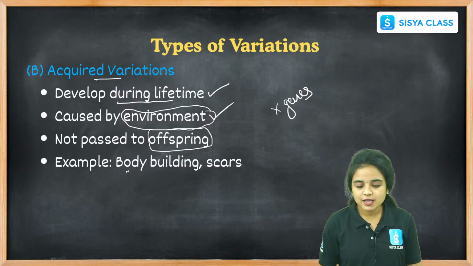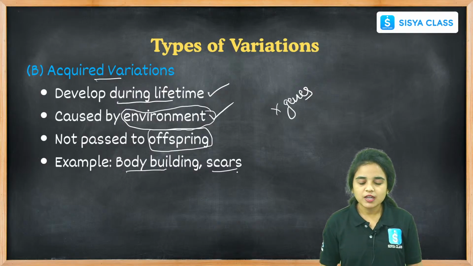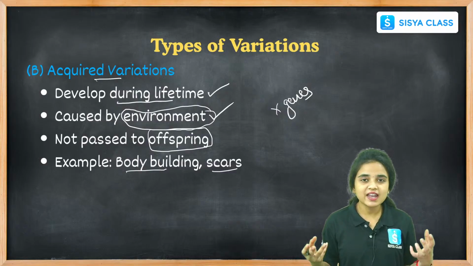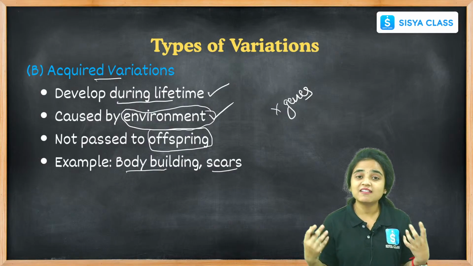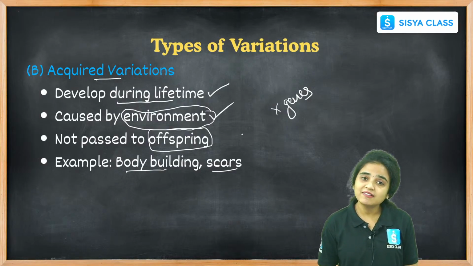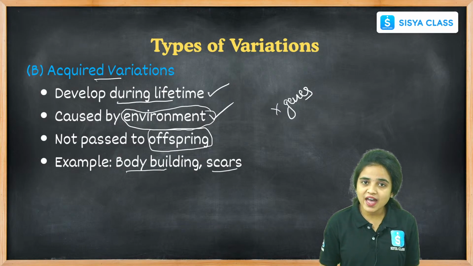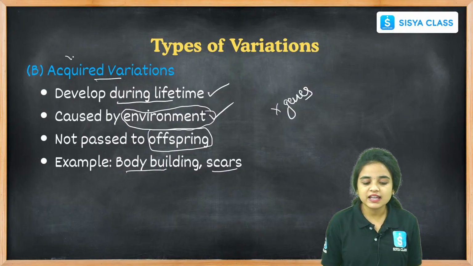And examples are bodybuilding and scars. Bodybuilding: when a person with a thin and weak body goes to the gym, he can gain weight and develop his muscles. How can he develop his muscles? By doing some activities and exercises, and it is the change that we can find in him, which is acquired.